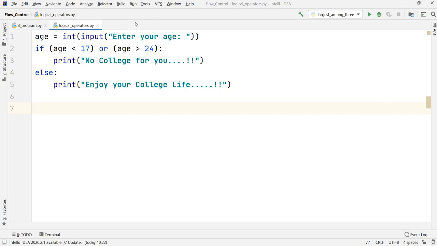But more often than not, we have made use of such integer or float variables in our course. But I think it is time now to go with the string variables as well, and to manipulate strings a bit, because in the upcoming videos we are going to see strings in much detail. So let us now quickly see how we can make use of string inputs in our if statement.